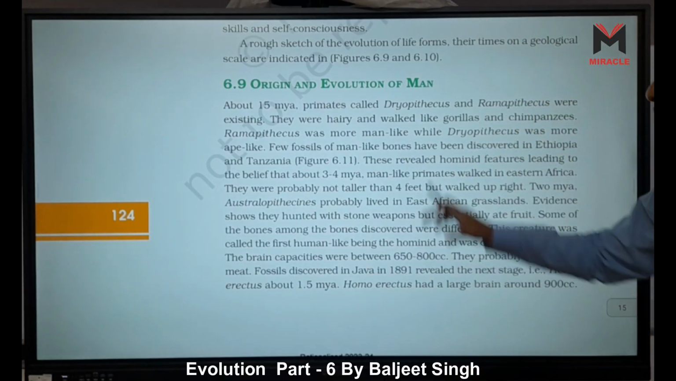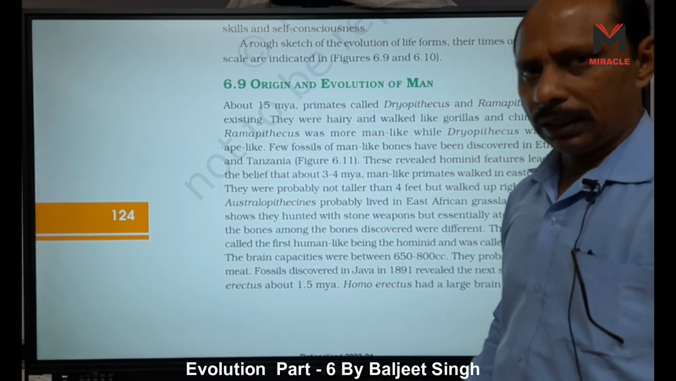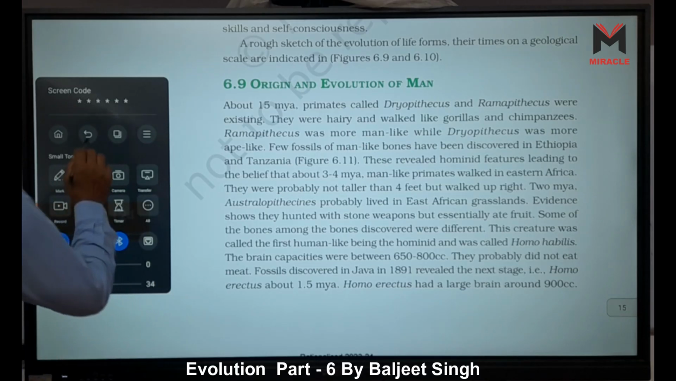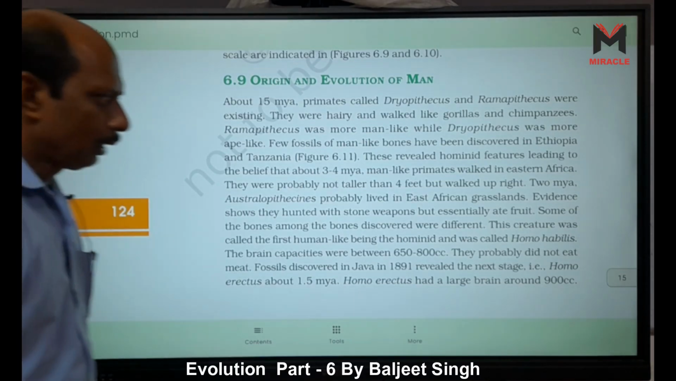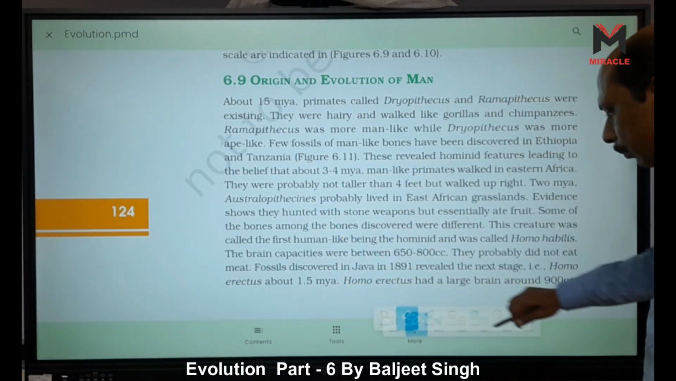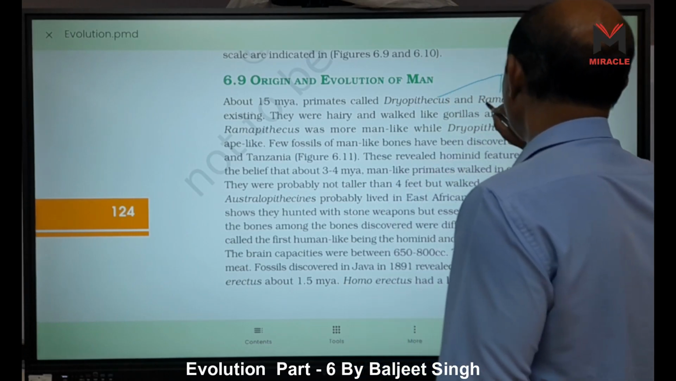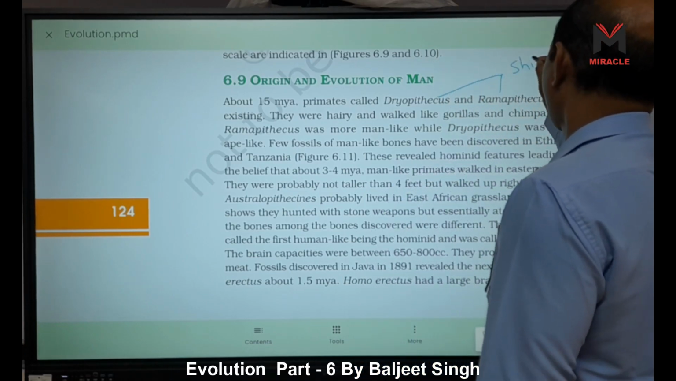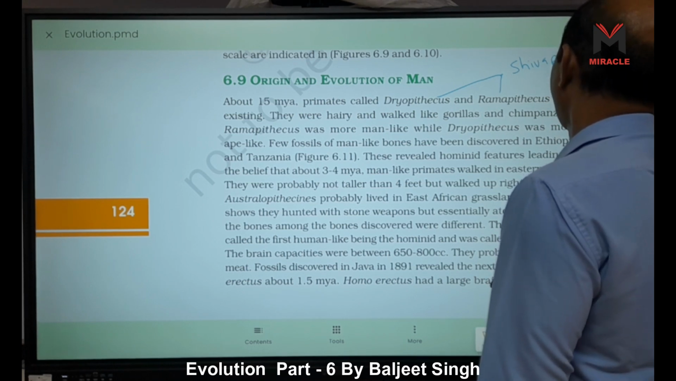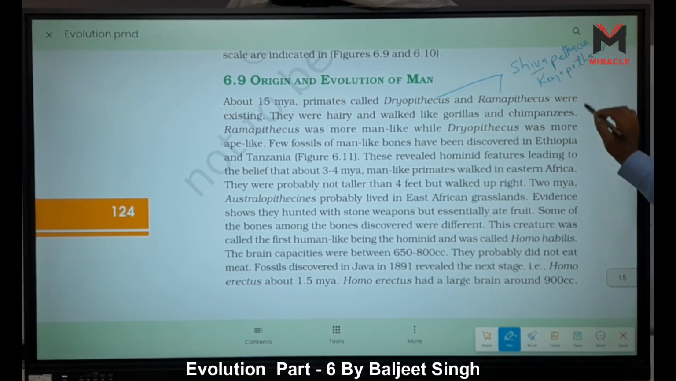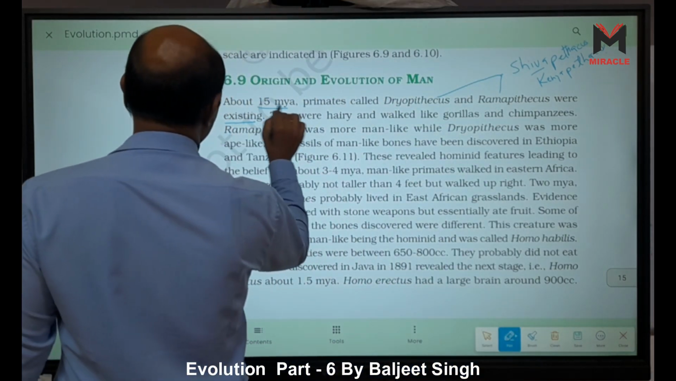Already I told you, right? Dryopithecus, Ramapithecus and Shivaipithecus. Three. And one more is also there, that is Kenyapithecus. They were present at that time. Dryopithecus and Ramapithecus, both are given here. Another one is Shivaipithecus, right? And Kenyapithecus. These four were existing. How many years ago? 15 million years ago.